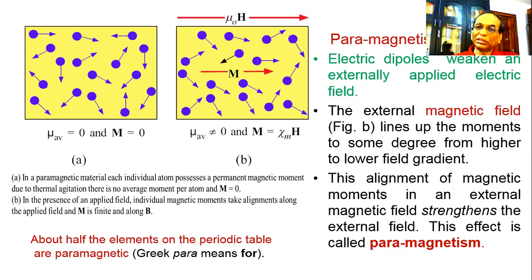So this is due to the externally applied magnetic field. The paramagnetic material will increase the strength of the external field. This is paramagnetism, and the materials are called paramagnetic materials.